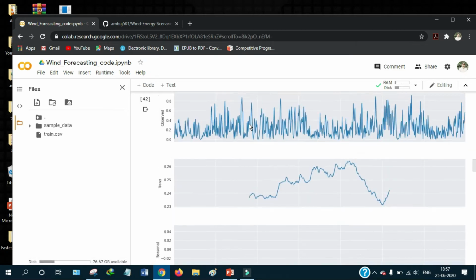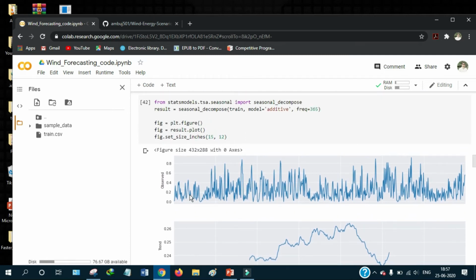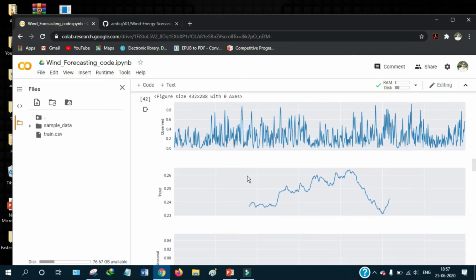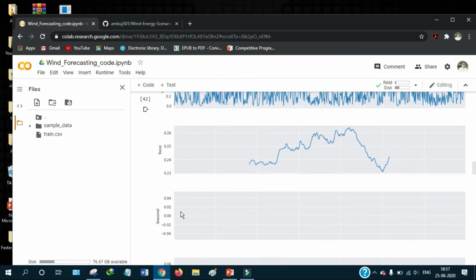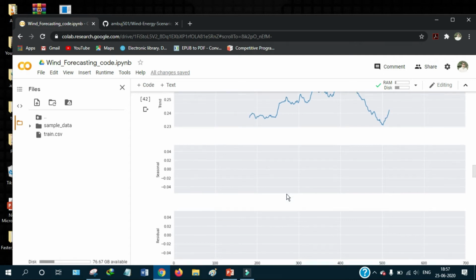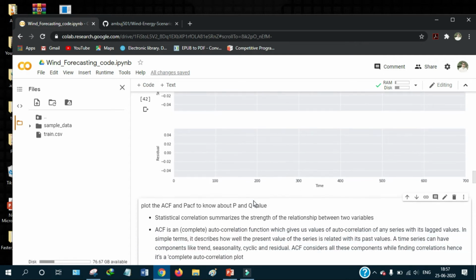Our plot looks like this. We observe the whole data is looking like this. We find very little trend in our data. This is not covering the whole part. In a small part of the data there is a little bit of trend. And we also find that there is no seasonality because the seasonality component gives us no information. After that, the residual is also 0.